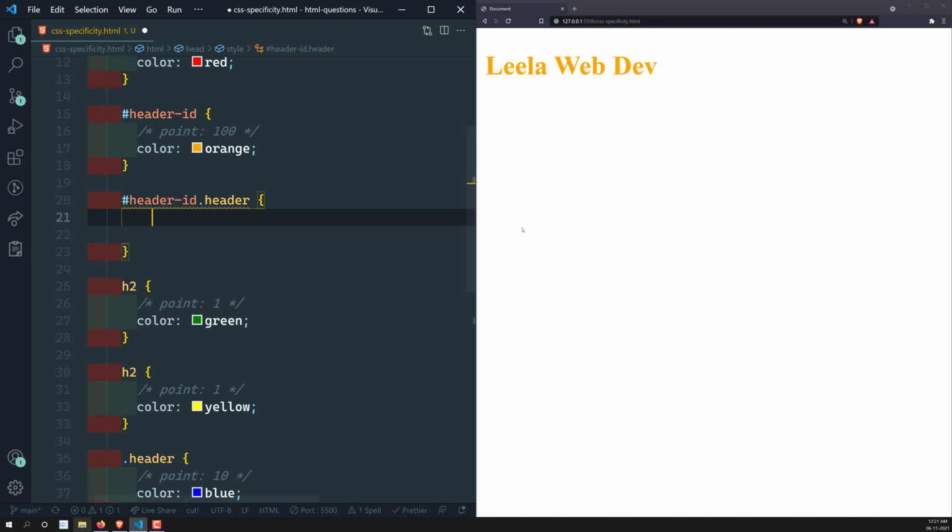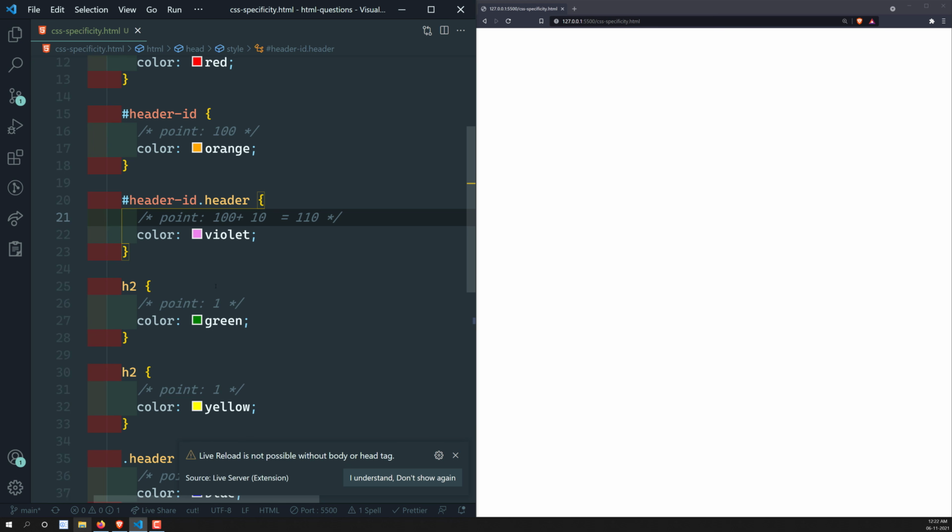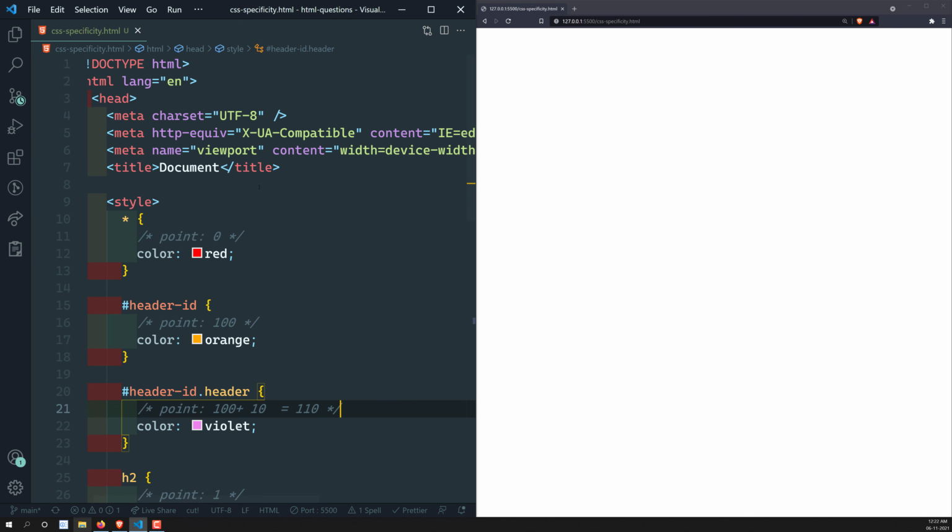Okay, now let's try to apply color of violet. Now which one will be applied here? The specificity for this one is 100 plus 10. Why? Because ID has a 100 and the class has a 10, which is equal to 1110. So for that reason 1110 is largest, right? So for that reason violet has been applied here. Okay, so this is the specificity thing. So this is how the important will be taken care of by this one.